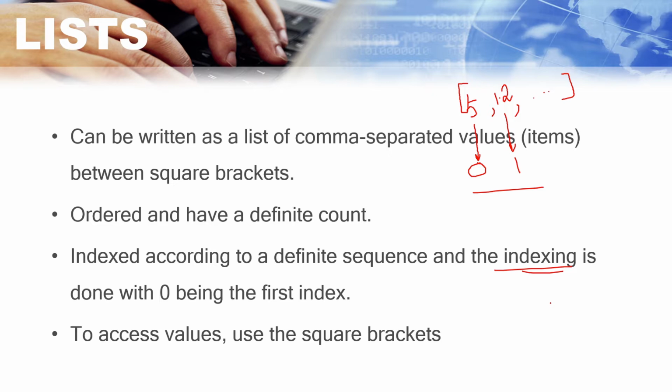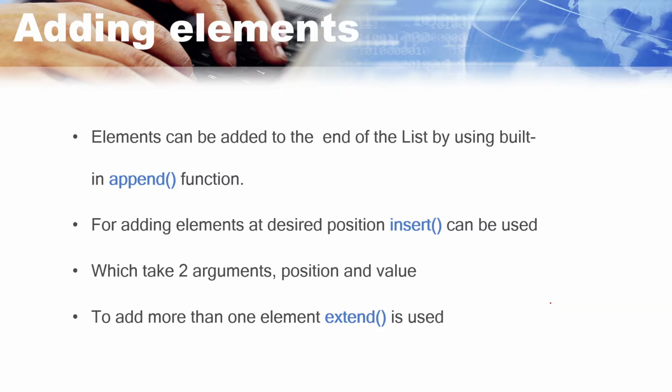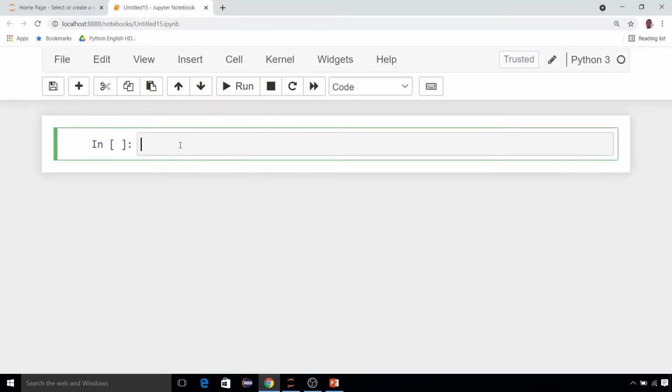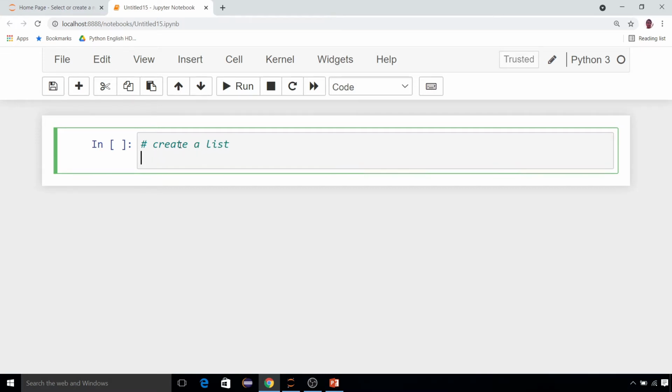So we got the values, we can access the data, everything fine. But first of all, you have to create the list and add some data into the list. But before that, you have to create the list. So let us move on to our Jupyter notebook so that we can directly start learning how to deal with lists. So first of all, go to your Jupyter notebook, and first of all you have to create a list. Now how to do that?